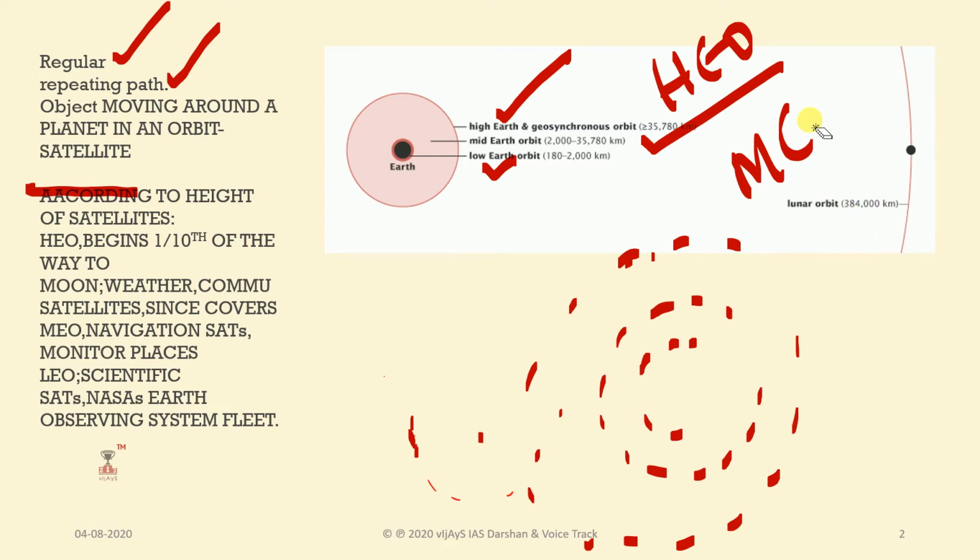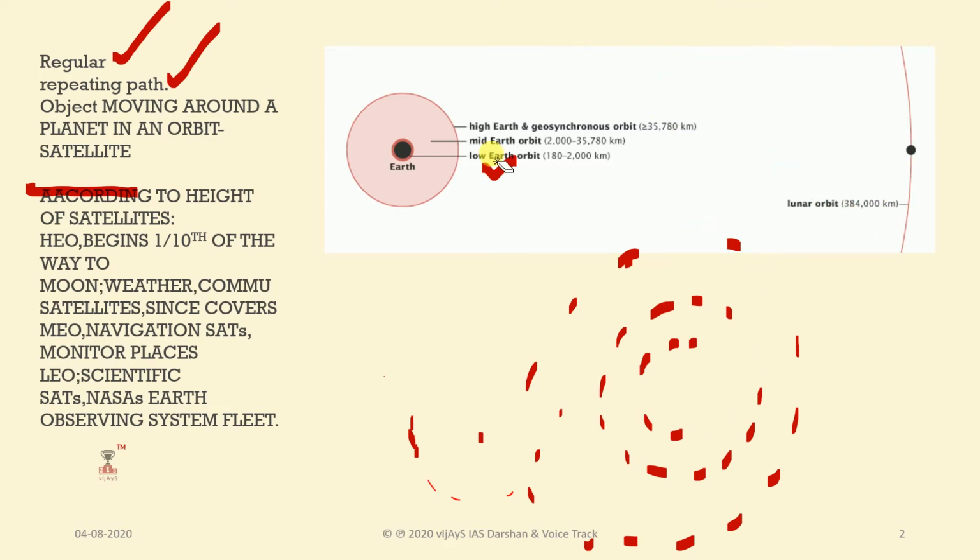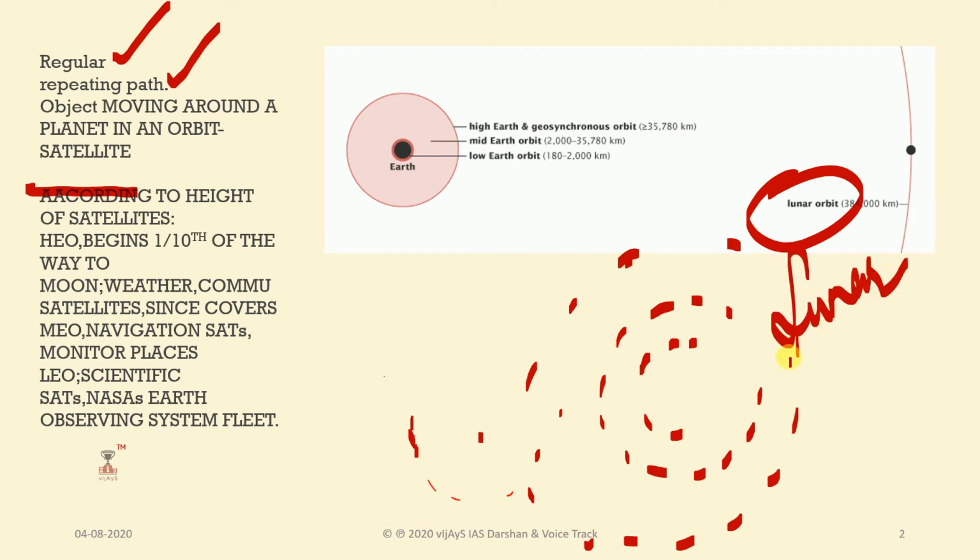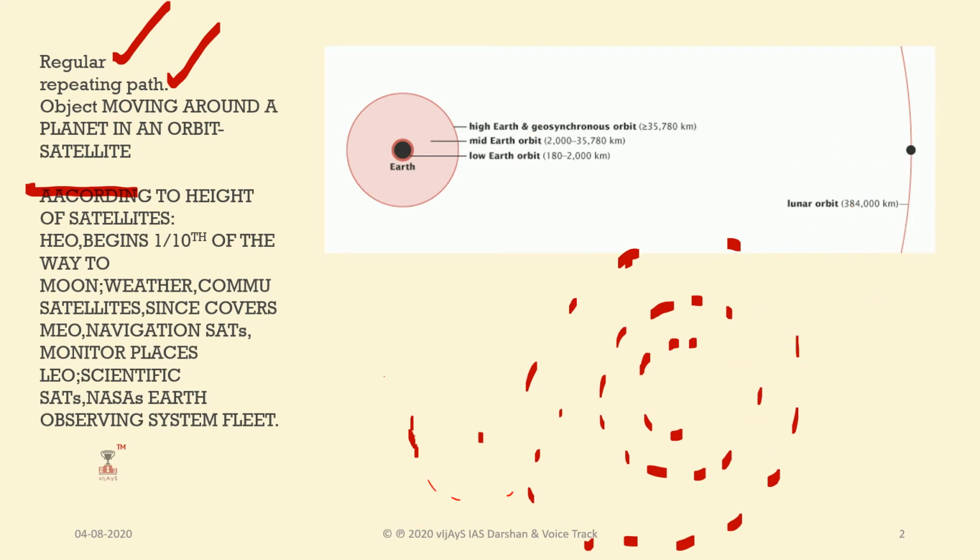And next one here, even larger, is the lunar orbit. Next, if you see, high earth orbit starts from more than 35,780 kilometers, and this distance is about 1 by 10th of the way to the moon.